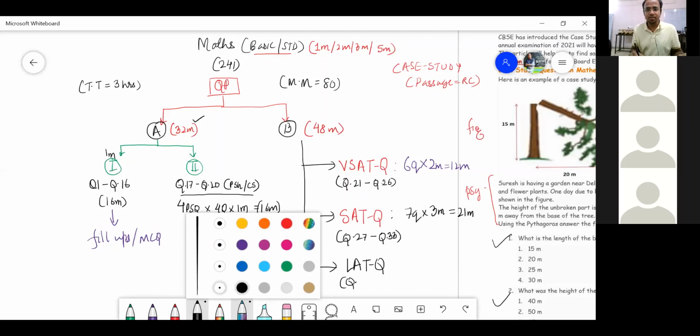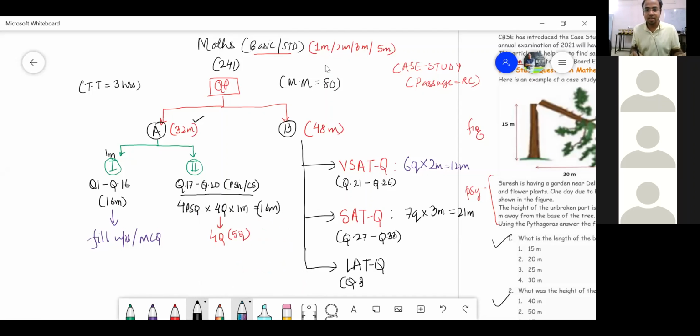Now, my dear students, this is question number 34 to 36. How many questions do we have? Only 3 questions multiplied by 5 marks. So total marks is 15. And if I sum them up, it has to be 48 marks. So 48 plus this, the total marks is 80.